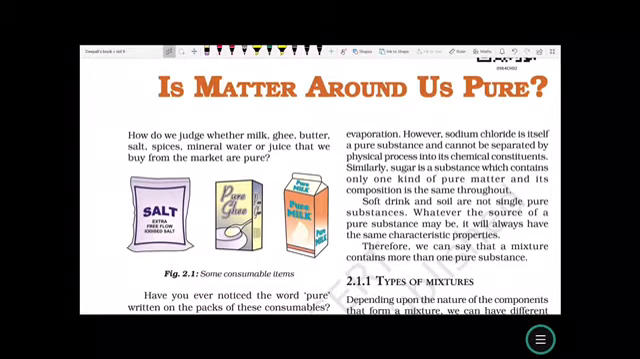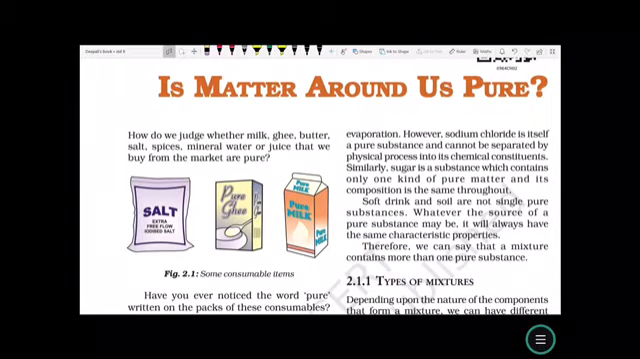However, sodium chloride is itself a pure substance and cannot be separated by a physical process into its chemical constituents, that is Na plus Cl. Similarly, sugar is a substance which contains only one kind of pure matter and its composition is the same throughout. Soft drinks and soil are not single pure substances. Whatever the source of a pure substance may be, it will always have the same characteristic properties. Therefore, we say that a mixture contains more than one pure substance.